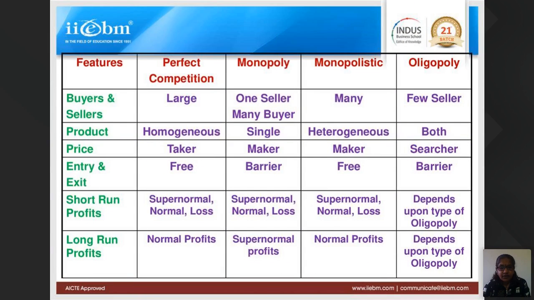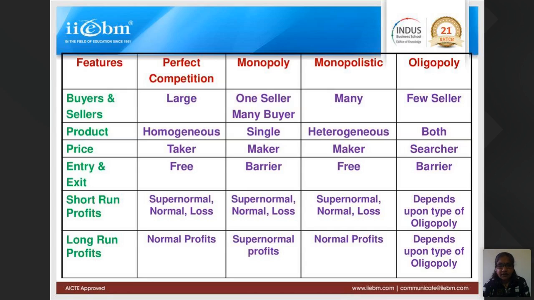Now we will do a fast revision on the features of these markets. So buyers and sellers: perfect competition, it is large. Monopoly, it is one seller, many buyers. Monopolistic, it is many sellers and many buyers. It is many for both seller and buyer. And oligopoly, it is few sellers. So the number of sellers is few, but buyers are many.